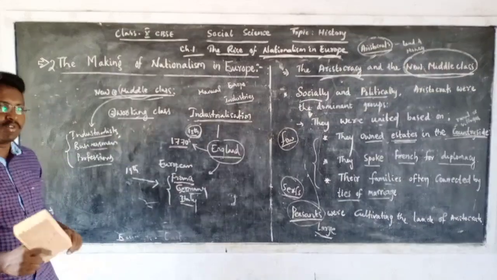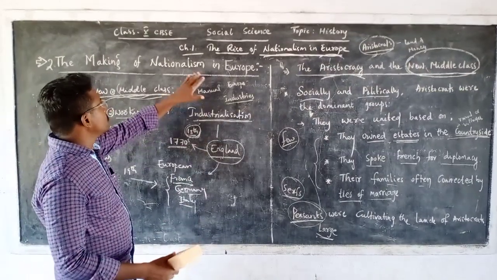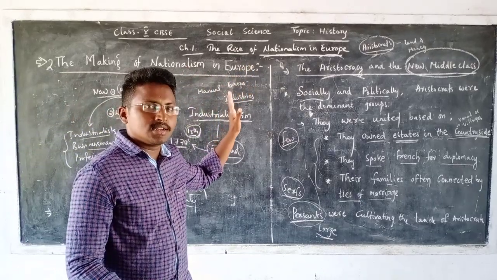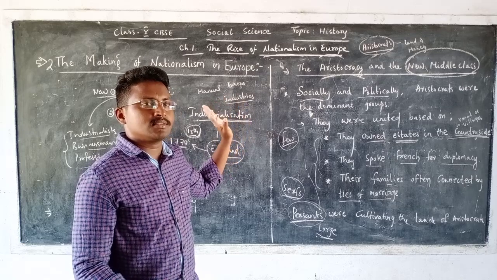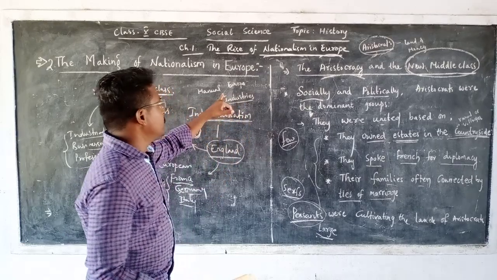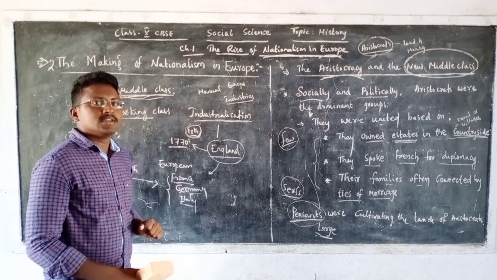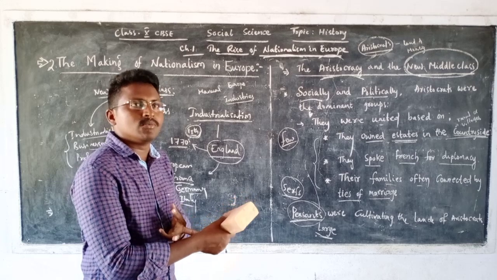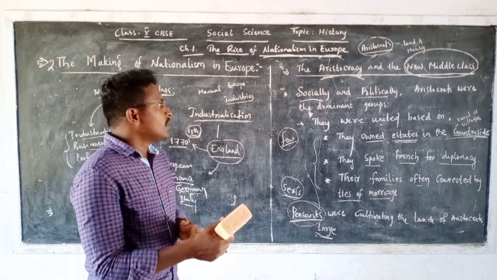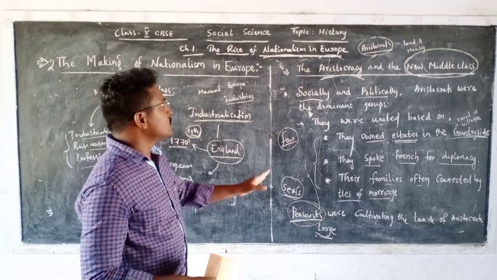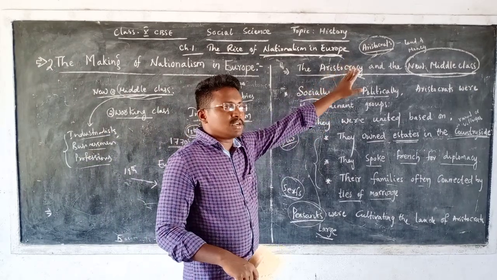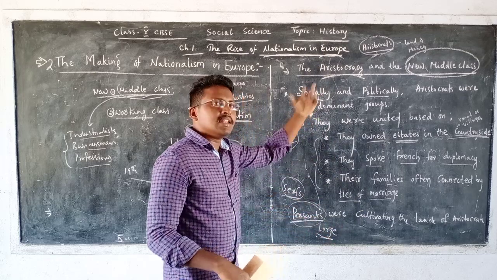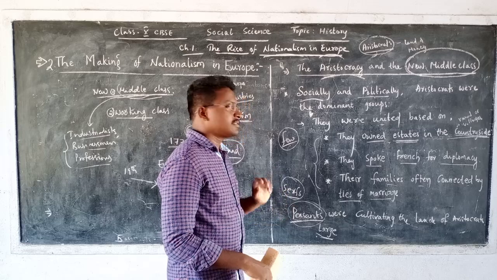Once again, if we go back to the middle of the 18th century in Europe, we do not have any particular nation states like Germany, Italy, etc. What we had were kingdoms, duchies, and cantons. There was no unity, no common language, no common culture among all these Europeans. Socially and politically, the dominant group in Europe was the aristocrats. Their land was cultivated by peasants or serfs.